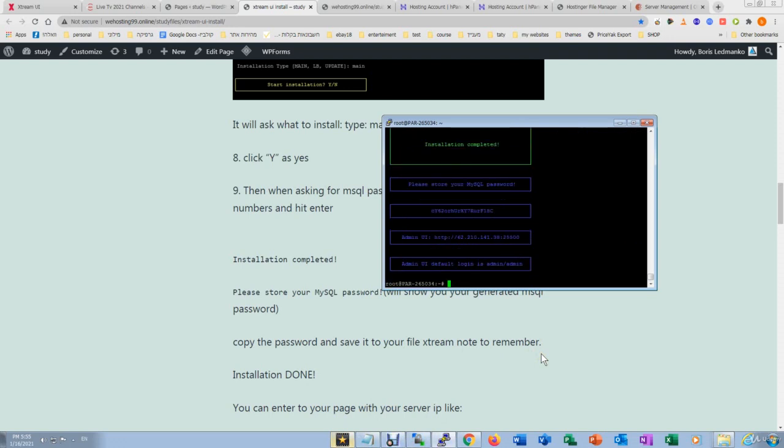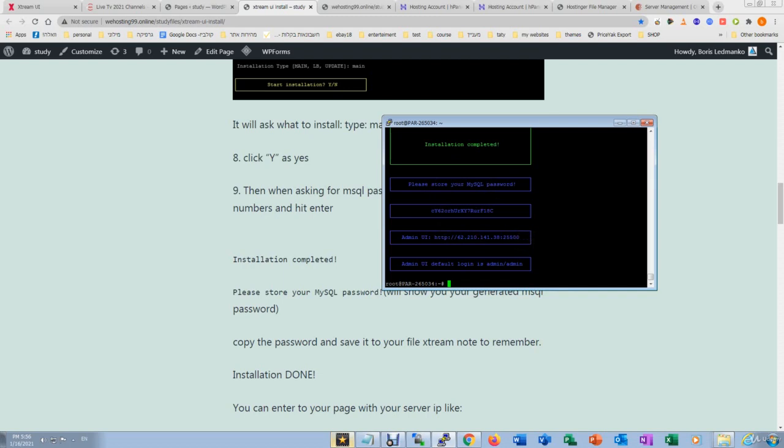Okay, you see, that's it, it's finished. You need to copy this. Please store your MySQL password, and the admin UI, you have it here, 62.210.141.38 at port 25500.